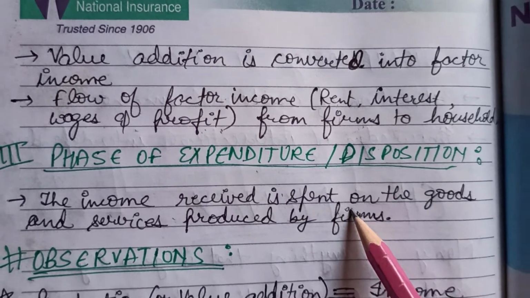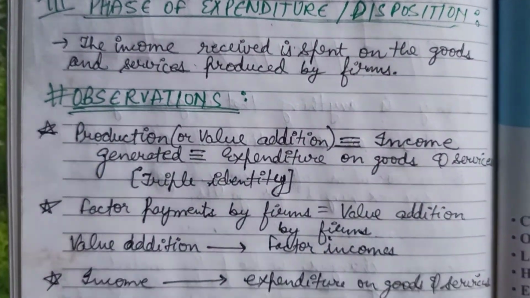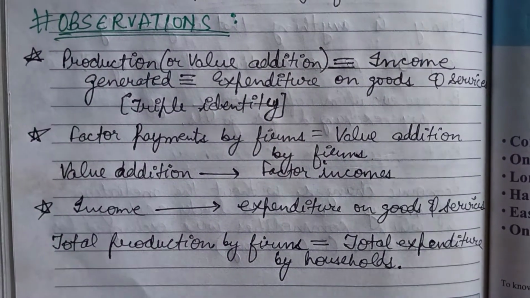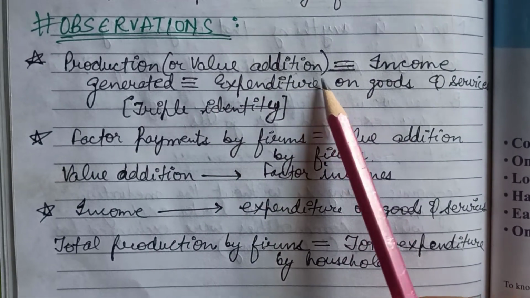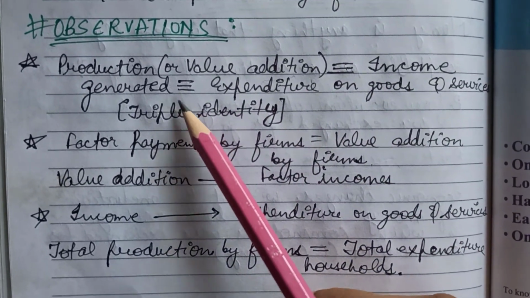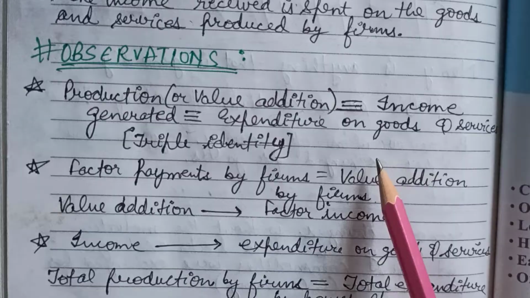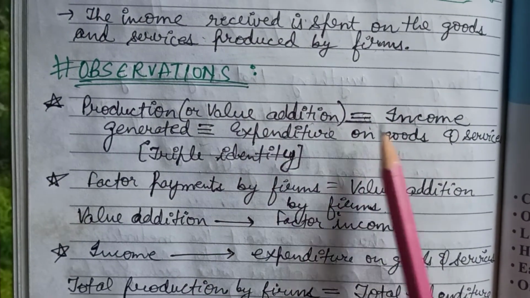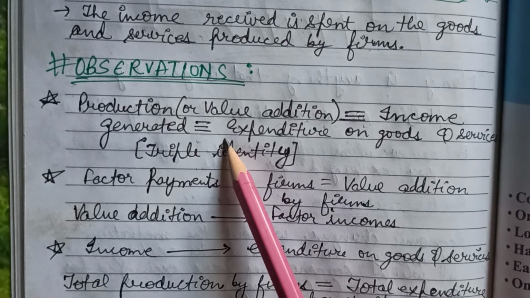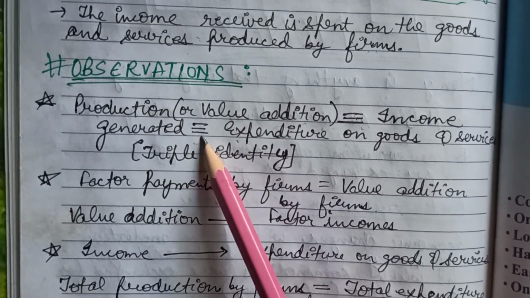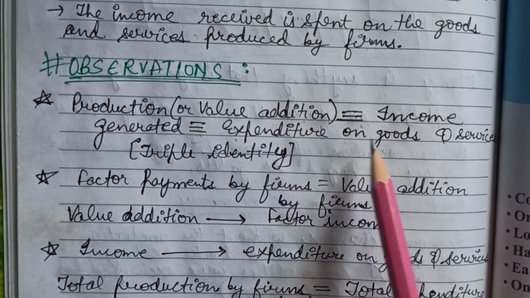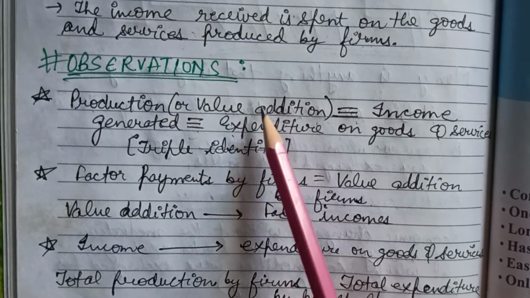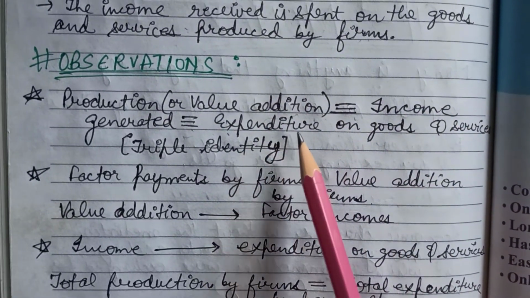Now we will see what are the observations of this model, or what conclusions can be drawn from this model. The first one is that the production or value addition is equal to the income generated. As we know, the income which was generated will be given to the household sector in the form of income generation or the factor payments. Then that income will be further spent by the household sector on the goods and services. Then again the production activity will go on, and then the same activity will move on in an unending manner.